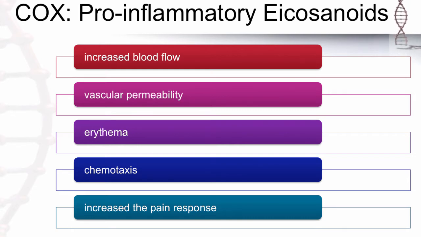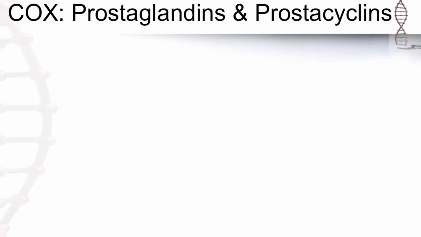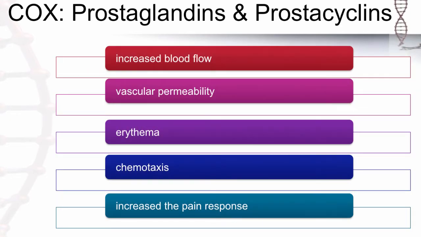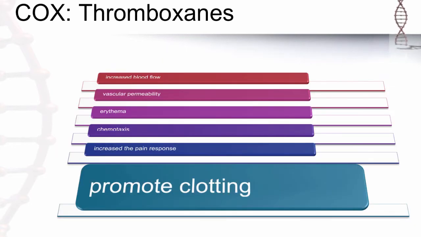Erythema, which is redness, and chemotaxis. This is an attraction of inflammatory cells and an increase in the pain response. These are mostly the effects from prostaglandins and prostacyclins. Thromboxanes stimulate platelet aggregation, and this is clotting. This is everything we see from an inflammatory response after injury. Clotting to stop the bleeding, and redness and swelling.